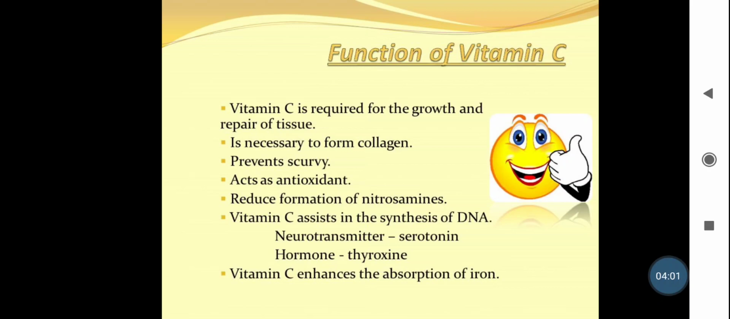Vitamin C assists the synthesis of DNA, neurotransmitters like serotonin and hormones like thyroxine. So again vitamin C is essential for the synthesis of DNA, the different neurotransmitters like serotonin, and hormones like thyroxine. Vitamin C also enhances the absorption of iron. So these are the general functions of vitamin C.